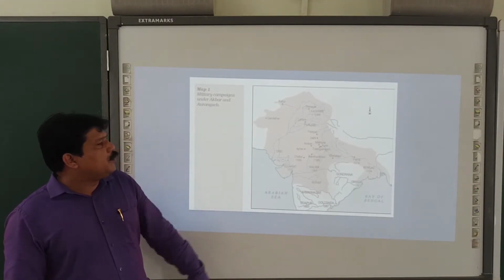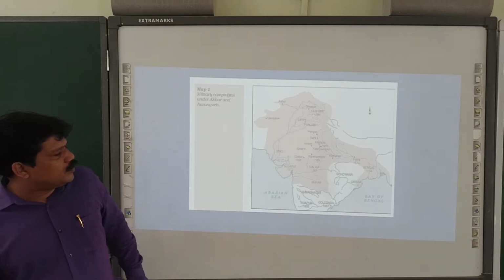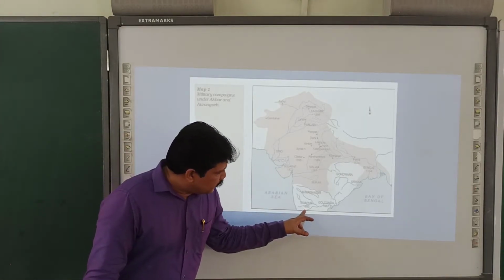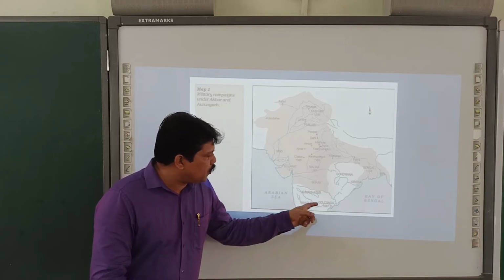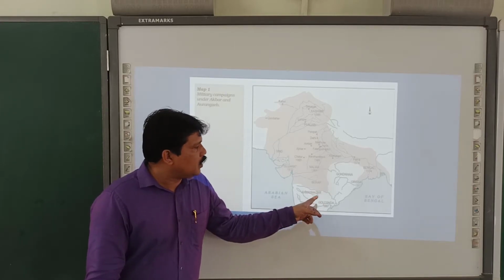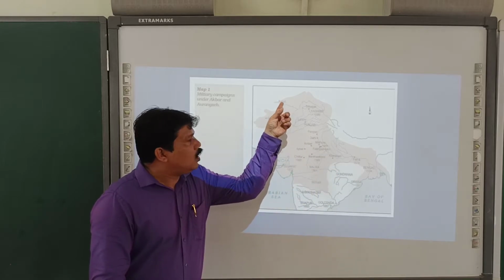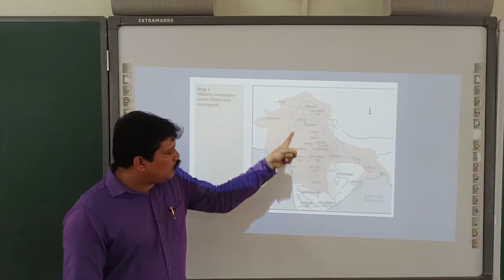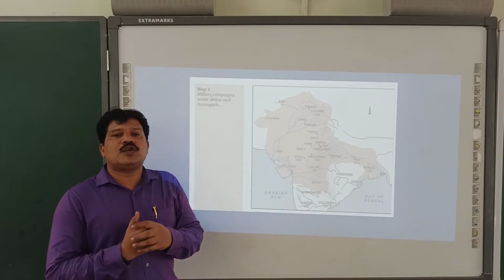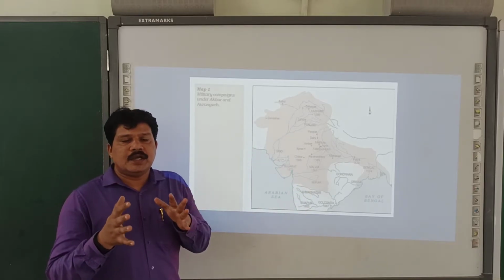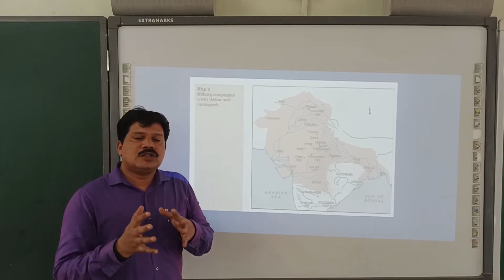You see, this is a map during the time of Akbar and Aurangzeb, of course. You see, Bijapur was captured in the year 1655. So Bijapur, Golconda, Ahmednagar, Gondwana, Kandahar, Kabul. From Kabul to Bijapur, imagine such a vast kingdom was under the control of the Mughals. That's why we say Mughals ruled a large part of the Indian subcontinent.